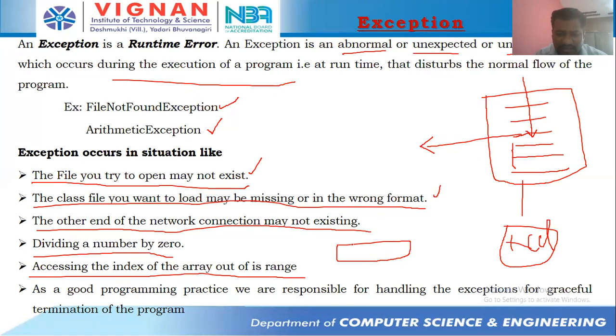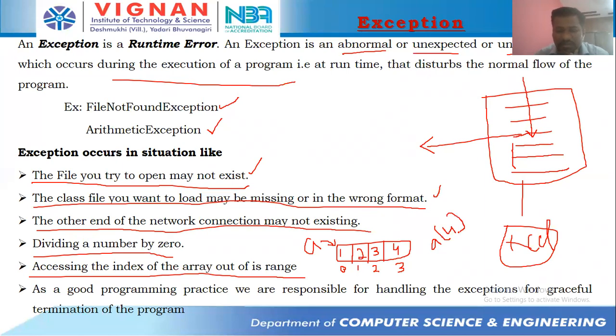See, we have elements 1, 2, 3, 4, and we have indexes 0, 1, 2, 3, pointed to by some array called A. Now I'm trying to access an element present at the 4th index. Is there any element present at the 4th index?